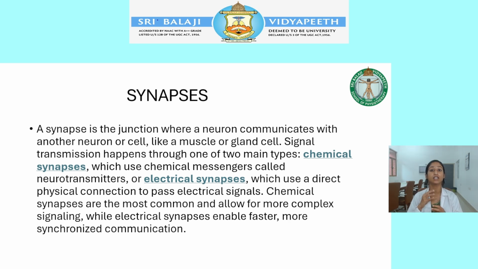In synapses, signal transmission happens in one of two ways: by chemical synapses or by electrical synapses. In chemical synapses, chemical substances are used, that is, the synapse releases a neurotransmitter. In electrical synapses, there is a direct physical connection for the electrical signals. Chemical synapses are mostly used for more complicated communication, and electrical synapses are used for very synchronized communication.